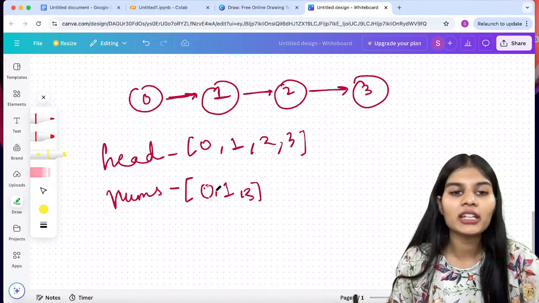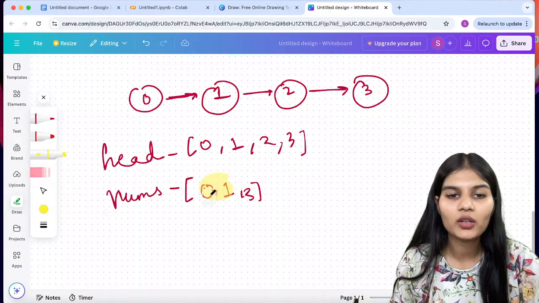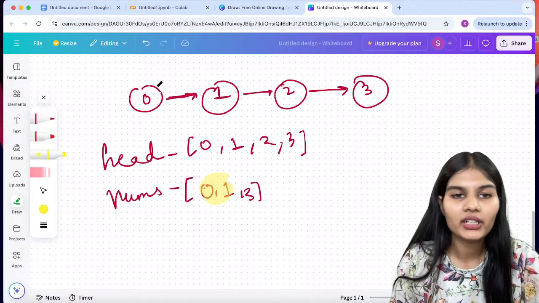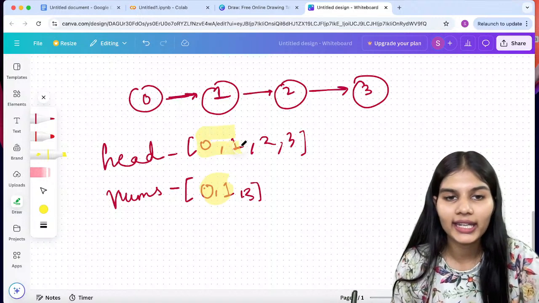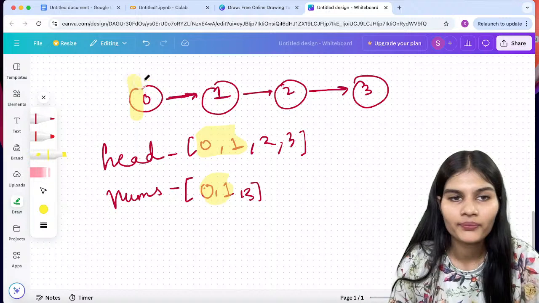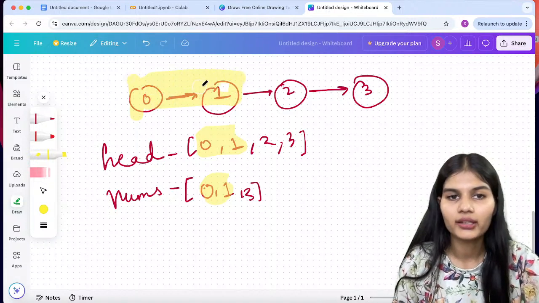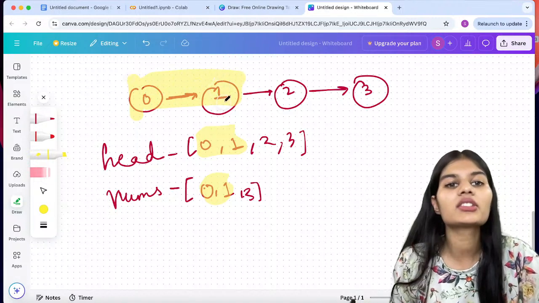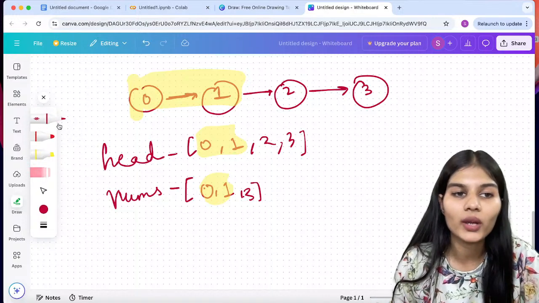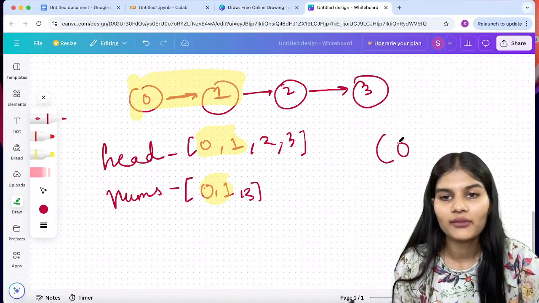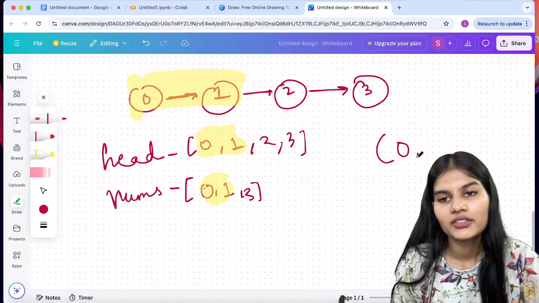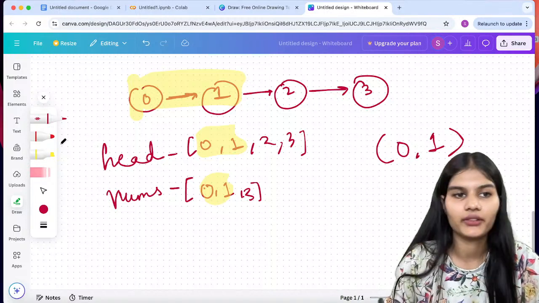Checking in my nums, we have 0 and 1 here together. And when I check this diagram and the head also, we have 0, 1. Similarly over here, 0, 1. So the first thing is that 0 and 1 are connected. So I will write here 0, 1 first, right?